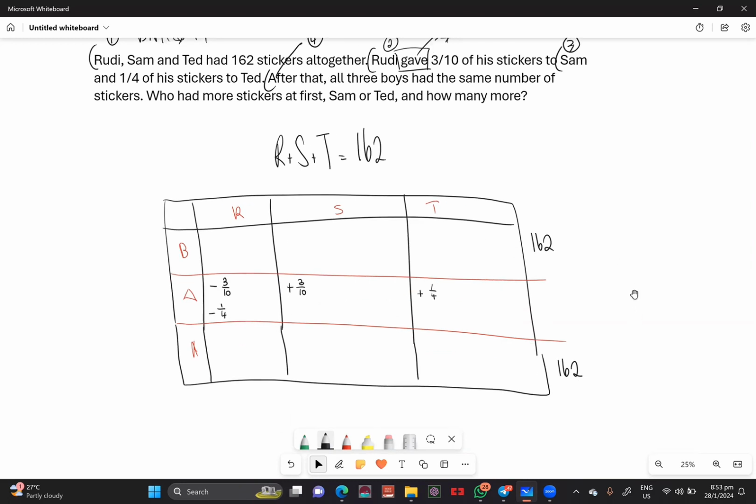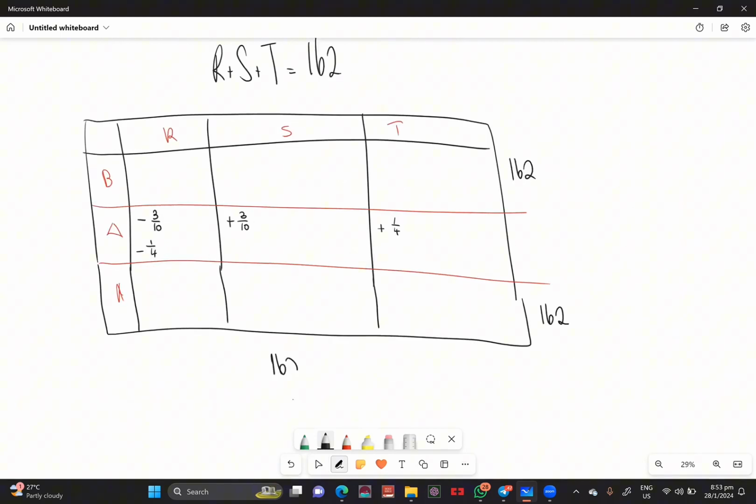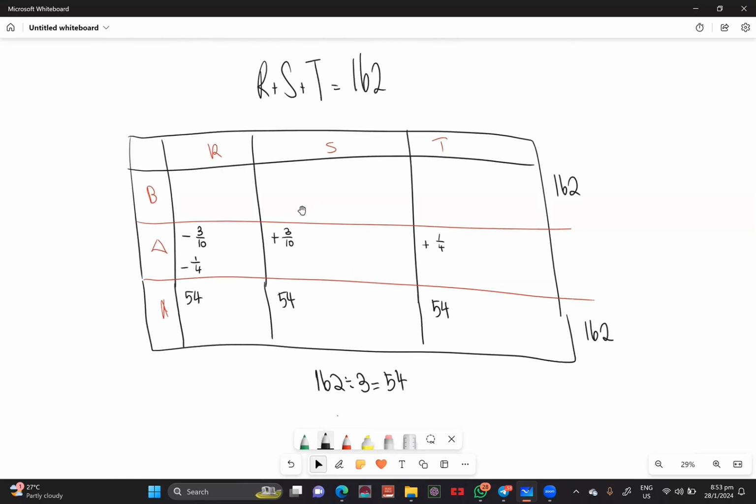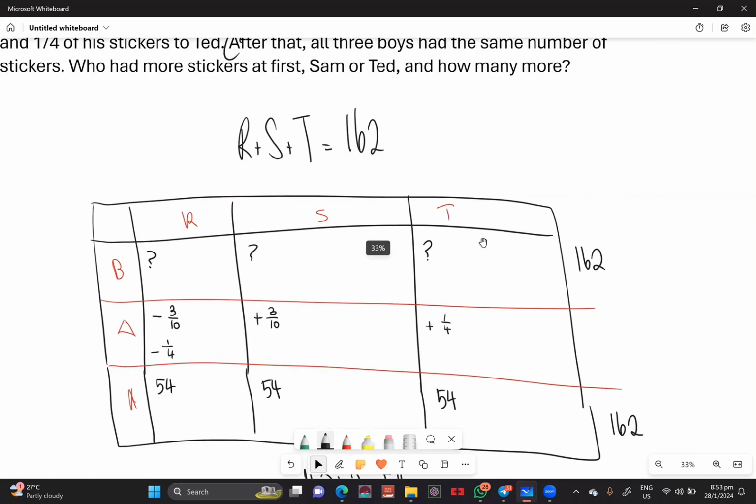Now, you know that they had the same. So if they had the same, you can simply do 162 divided by 3. Because if they all have to have the same, I'm just going to divide by 3 over here. I'll get 54. So this is 54, this is 54, and this is 54. Now, we don't know what this is over here, we don't know what this is, and we don't know what this is, because I don't know how many Sam started with, and I don't know how many Ted started with.